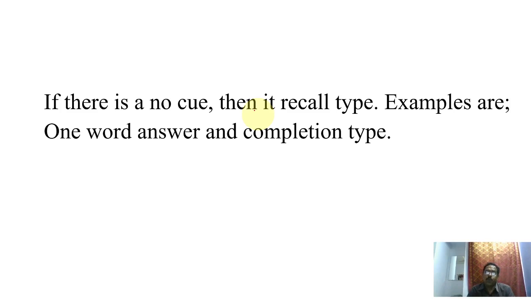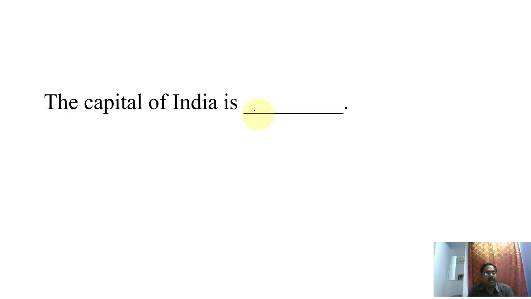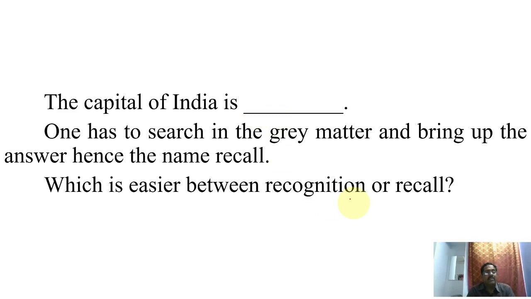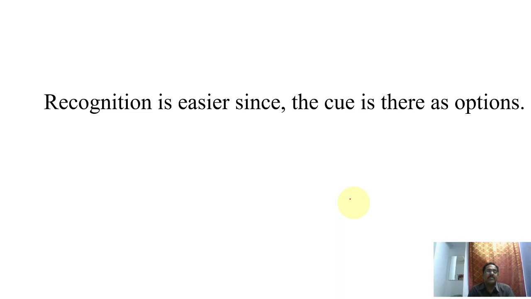If there is no cue, then it is called recall type. Examples are one-word question and completion type. The same question, which is the capital of India, can be written like this in recall type: the capital of India is dash. We have to fill it, we have to search in the brain, and then we have to give the answer. So which is easier between recognition and recall? Recognition will be easier because the answer is there itself.